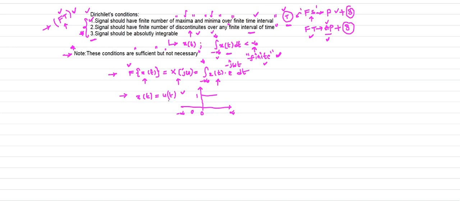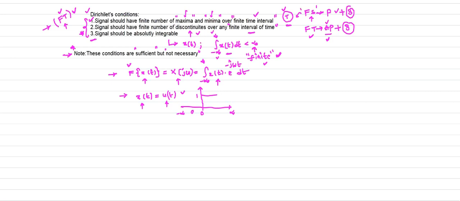Now if you want to apply the Fourier transform for this signal, the signal must satisfy these three conditions. Now if you observe this signal u of t, is it an absolutely integrable signal or not?